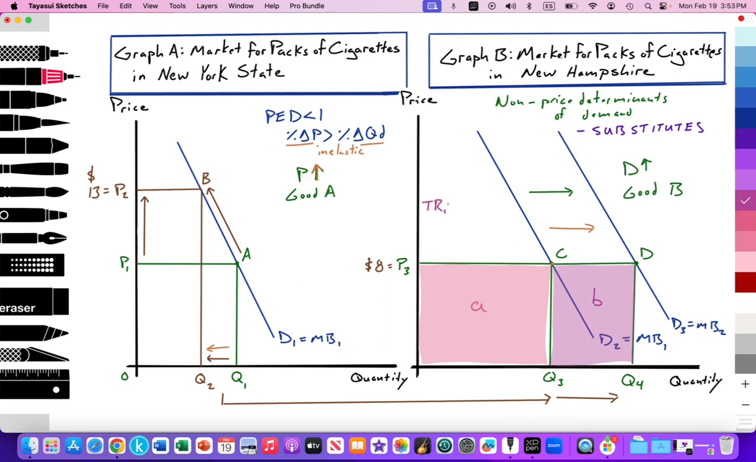Total revenue initially was equal to P3 times Q3, which is equal to area A, and that changes to total revenue 2, which is equal to P3 times Q4, equal to areas A plus B. So we can see that total revenue 2 is greater than total revenue 1. Okay. So that's one way to do it.